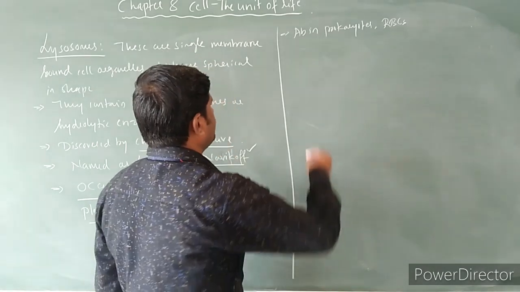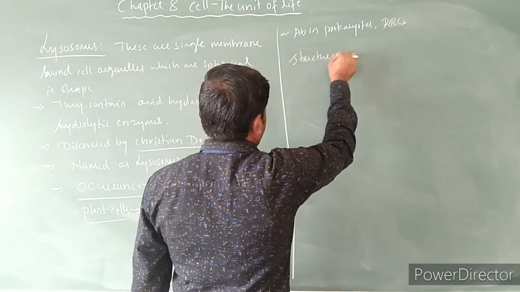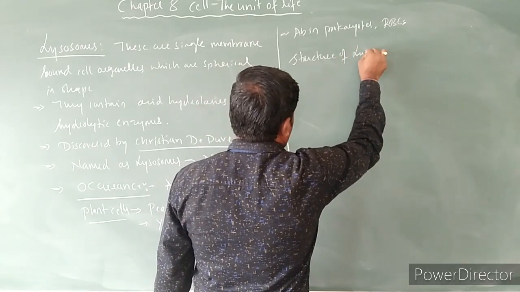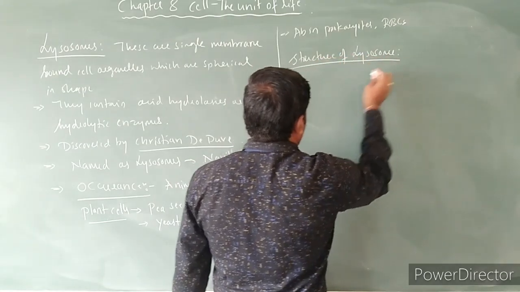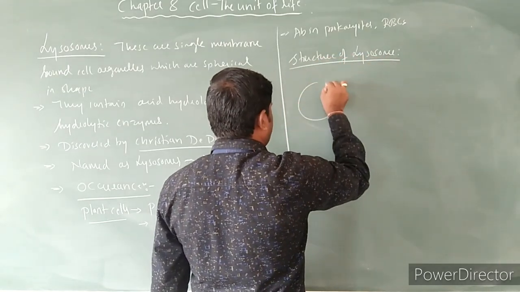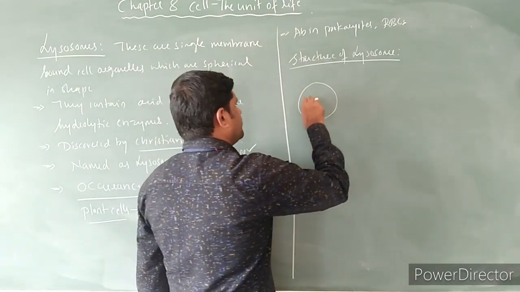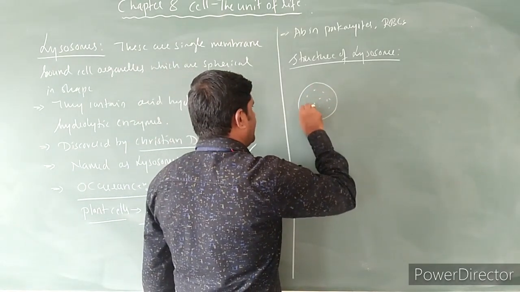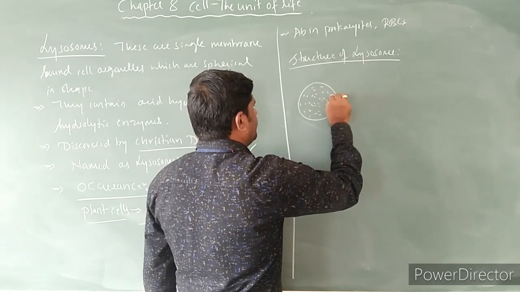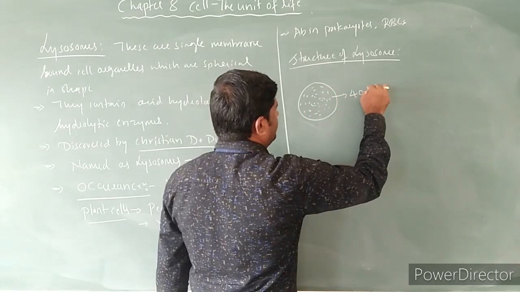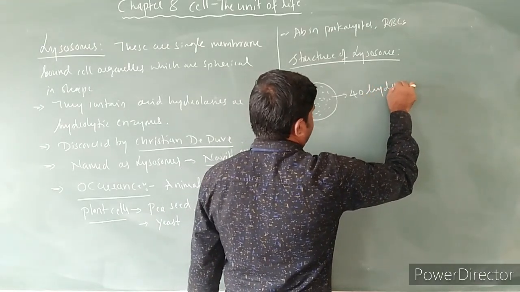Then how is the structure of this lysosome? Structure of lysosome. Lysosome, as already I have told you, is a single membrane bound spherical shaped structure which contains near about more than 40 number of hydrolytic enzymes.